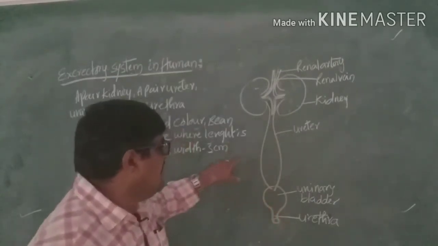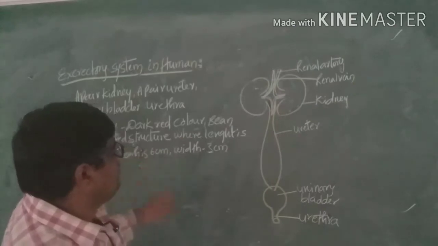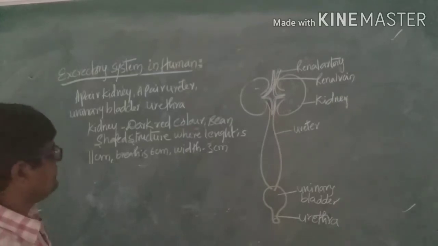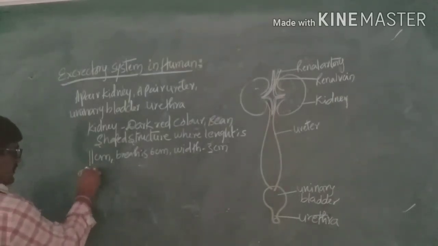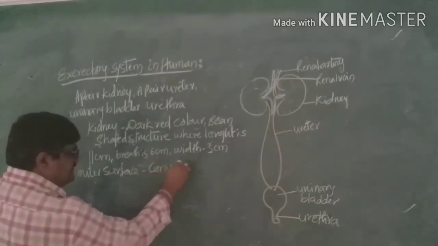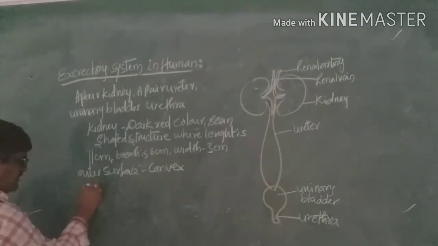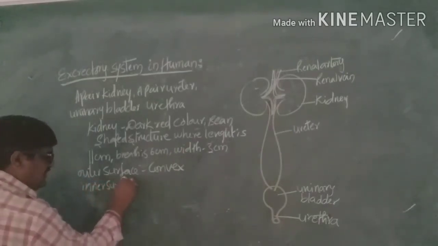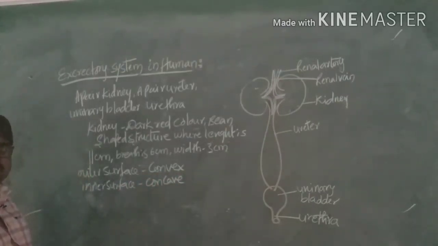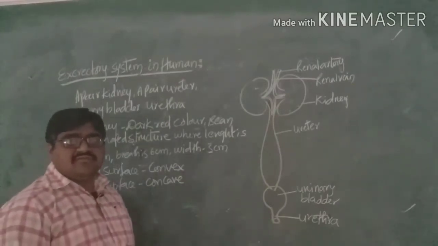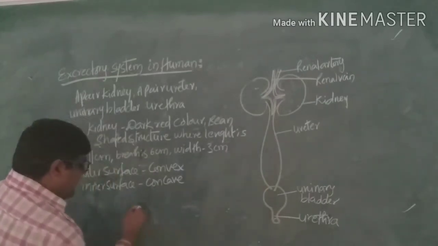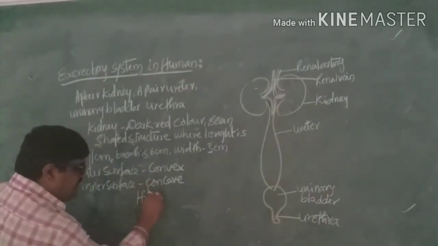The outer surface of the kidney is convex, and the inner surface is concave. From the inner concave surface, there arises a hilum.